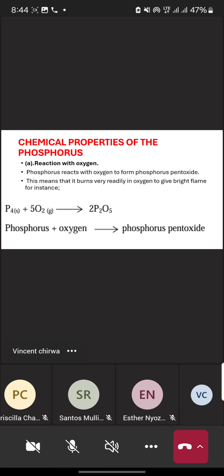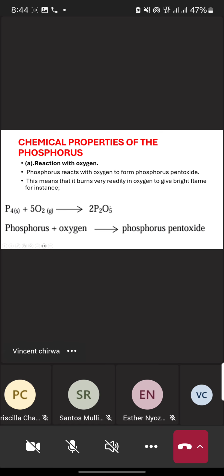Anything which reacts with oxygen, it means it burns readily in oxygen. That element or substance supports combustion. Whenever a substance reacts in oxygen, just know that it supports combustion or it supports the burning process. Below we have our equation: phosphorus reacting with oxygen forms phosphorus pentoxide.